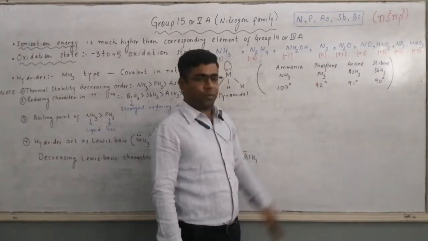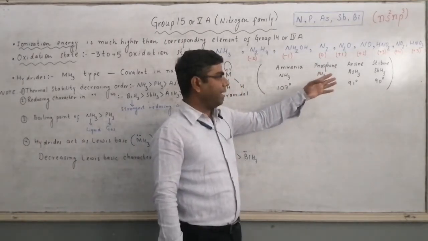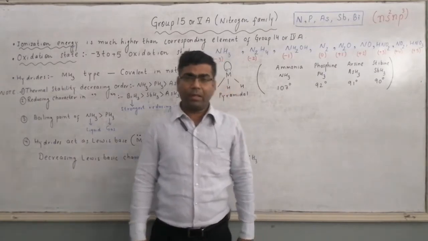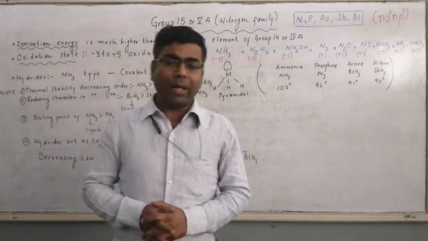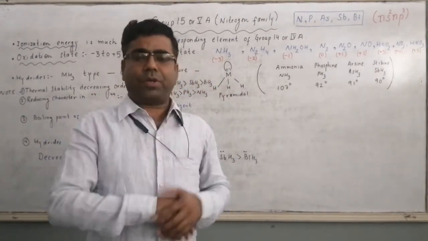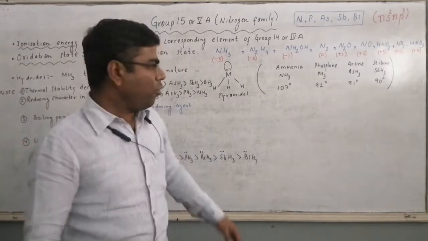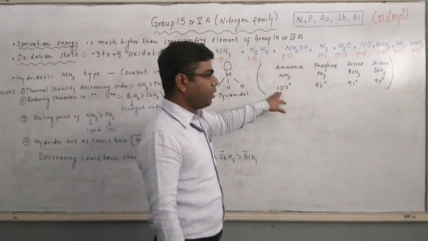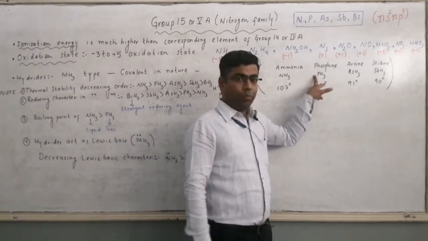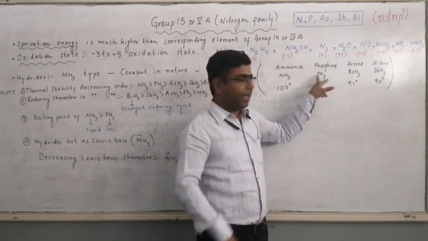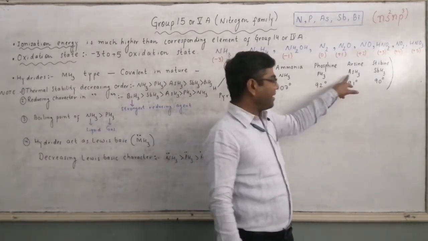PH3, this is called phosphine. AsH3 is called arsine, and SbH3 is called stibine. If we talk about the bond angle between H and H, then the value of the bond angle for ammonia NH3 is 107 degrees. For PH3, the H-P-H bond angle is 92 degrees.